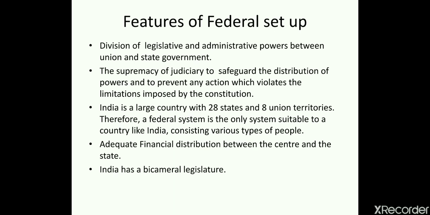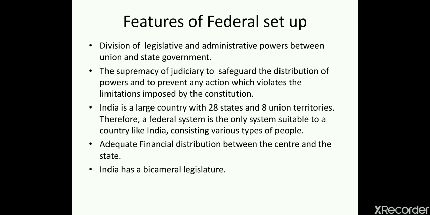Then, adequate financial distribution between the center and the state. Financially also, just like the authority, finance should be divided between the state and the center, because in the absence of finance, any government cannot run. So for the smooth functioning of the government, we need to have adequate financial distribution between center and state. India has a bicameral legislature. Bicameral, bi means two.